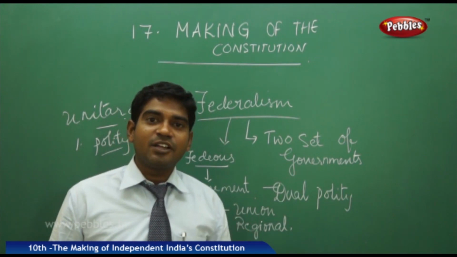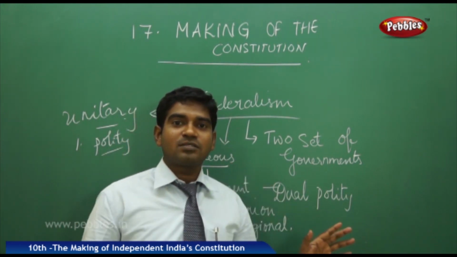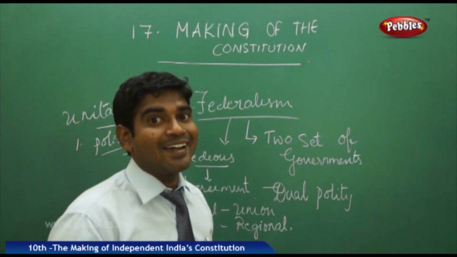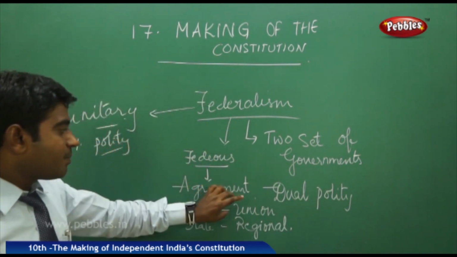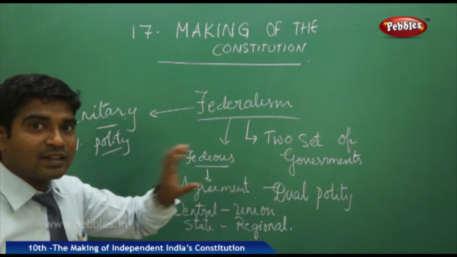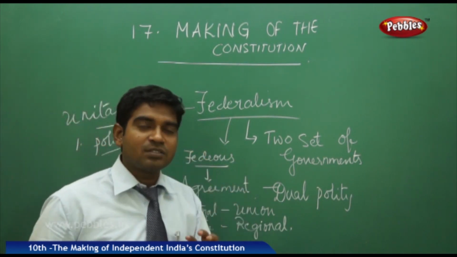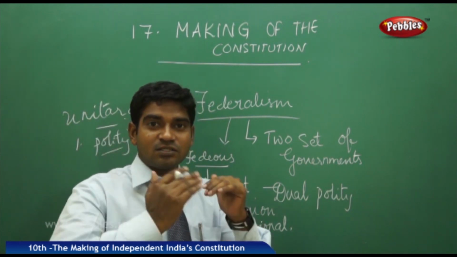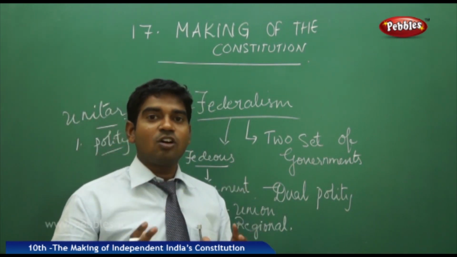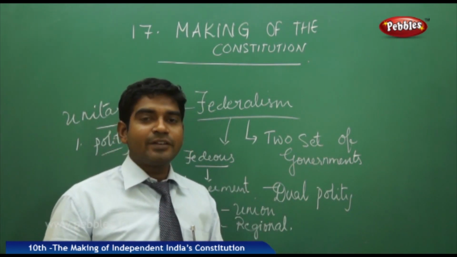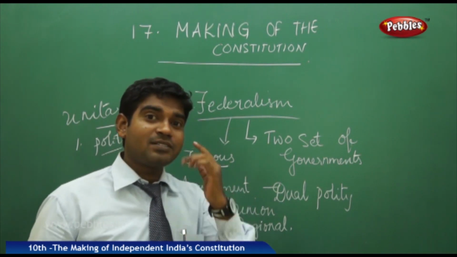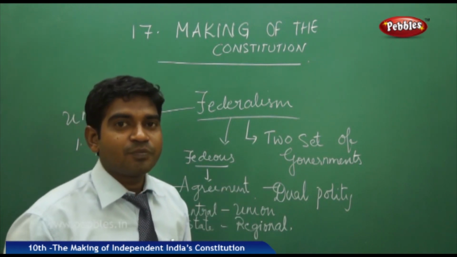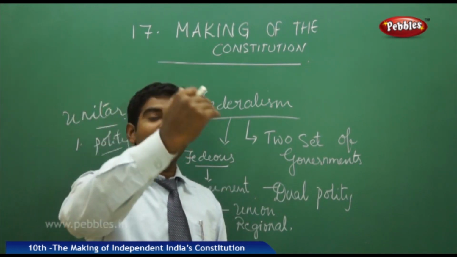So in the federal setup, where you have two sets of governments, the entire responsibility is shared between these two. Now, to get clarity on these things, the union government has some responsibilities and some rights or powers in certain areas. At the same time, the regions, for example Andhra, have a government of their own party or rule, where the Andhra Pradesh state government will have the responsibility of looking after the entire Andhra issues, and the overall responsibility is with the central government.